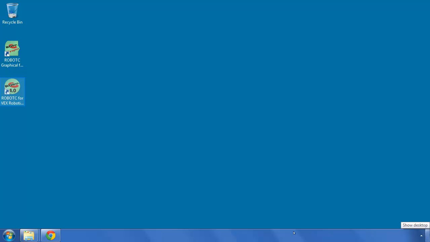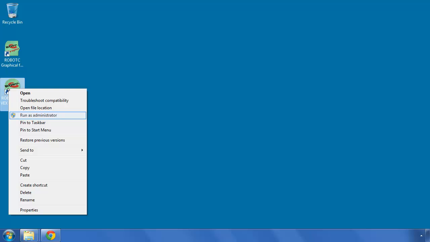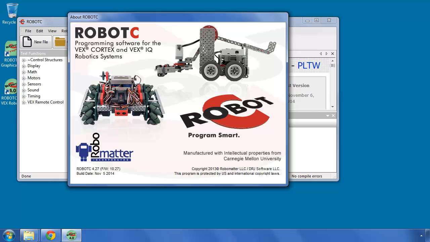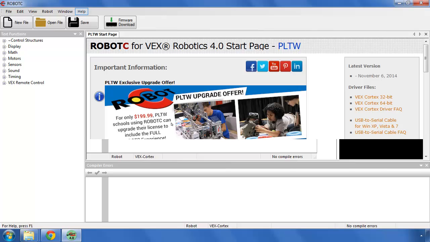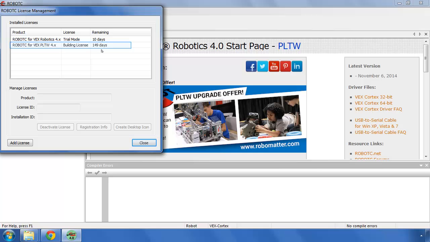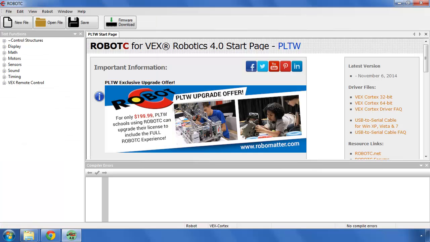Refer back to your desktop and right-click on ROBOTC 4X and run as an administrator. ROBOTC will launch. From here, go to Help and Manage Licenses. Here, you can verify that your building license file successfully installed.